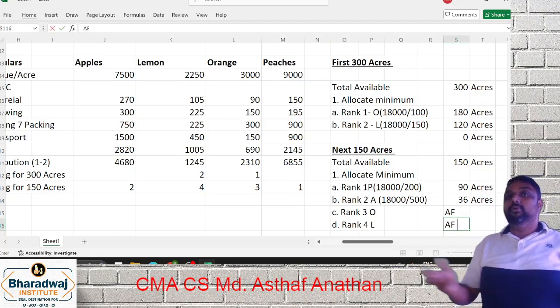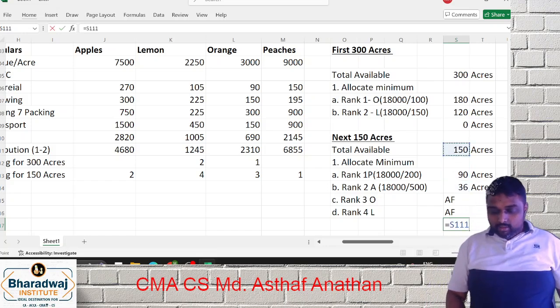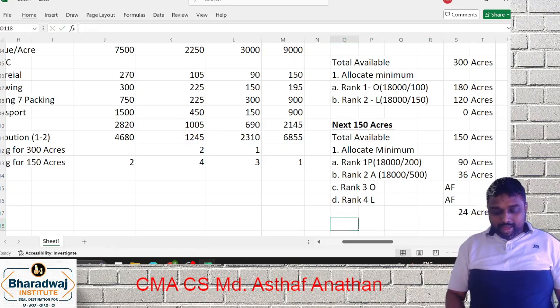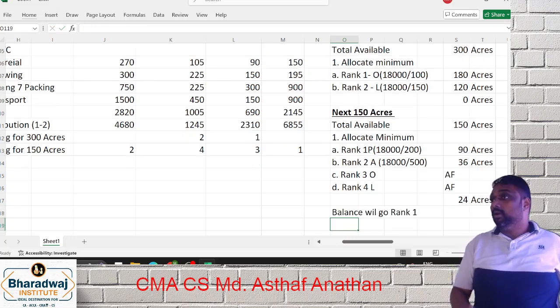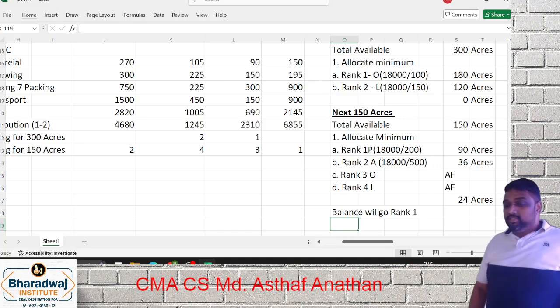If already fulfilled, why do you have to give? Minimum is only your commitment. Now what is the balance? 150. This balance will go to rank 1. There is no maximum condition. This is what we discussed in the revision. Balance will go to rank 1. Yes or no, friends?